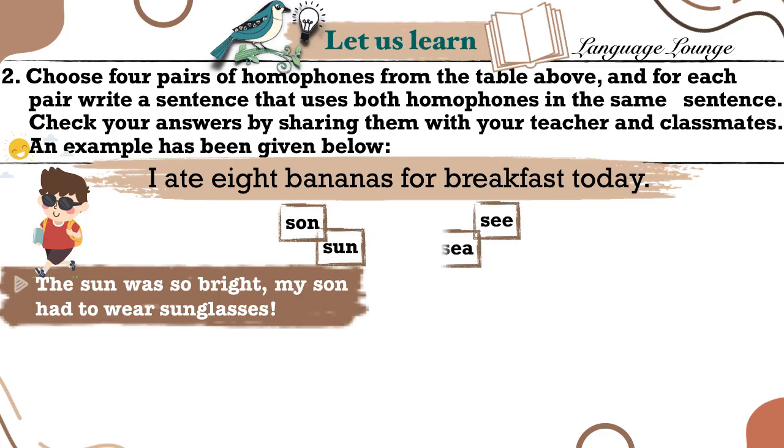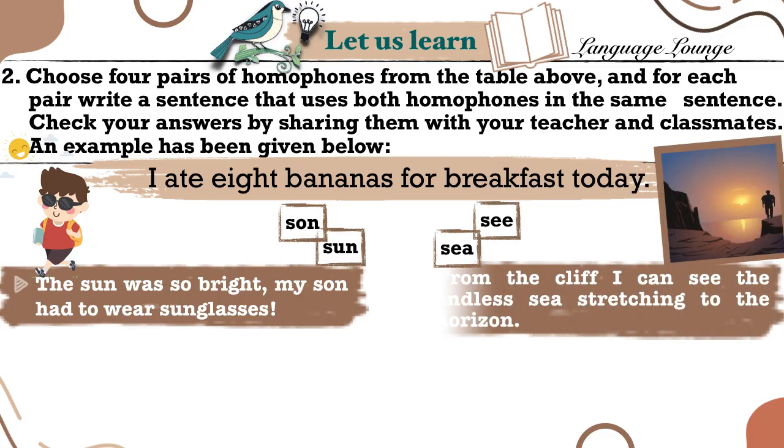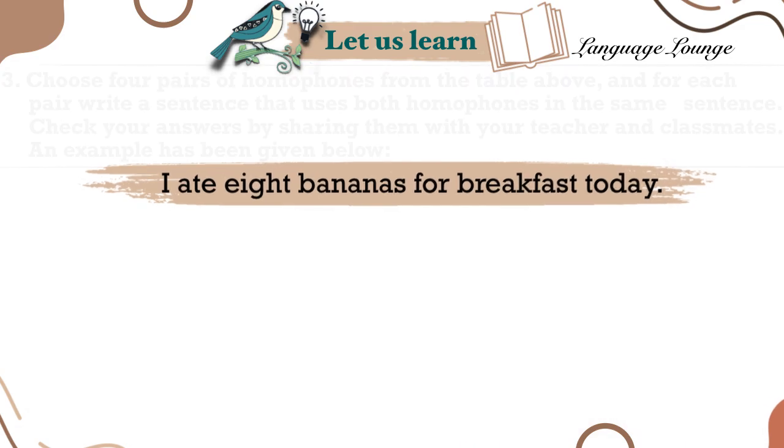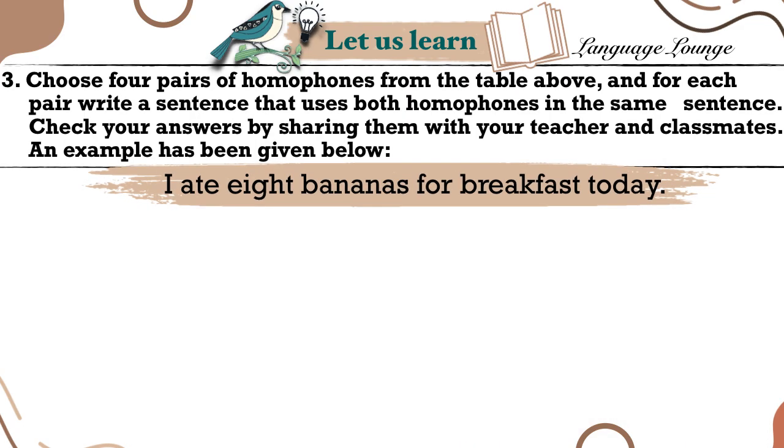Next, sea. From the cliff, I can see the endless sea stretching to the horizon. Moving forward, we have one. When she won first prize, she was the only one jumping for joy. Let's try 3 more examples to build our confidence.